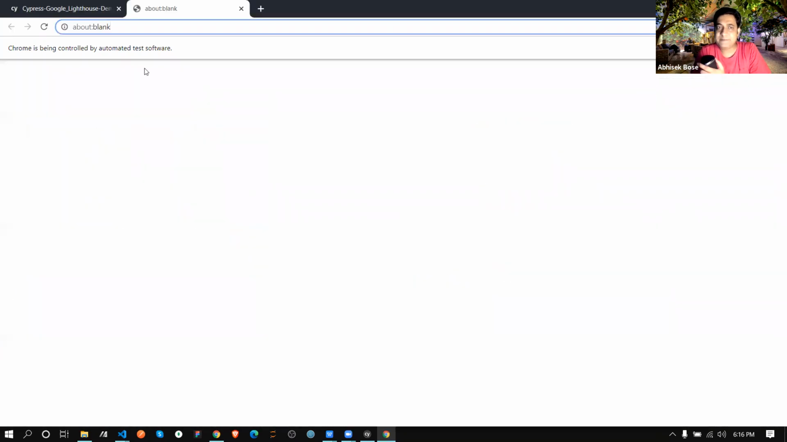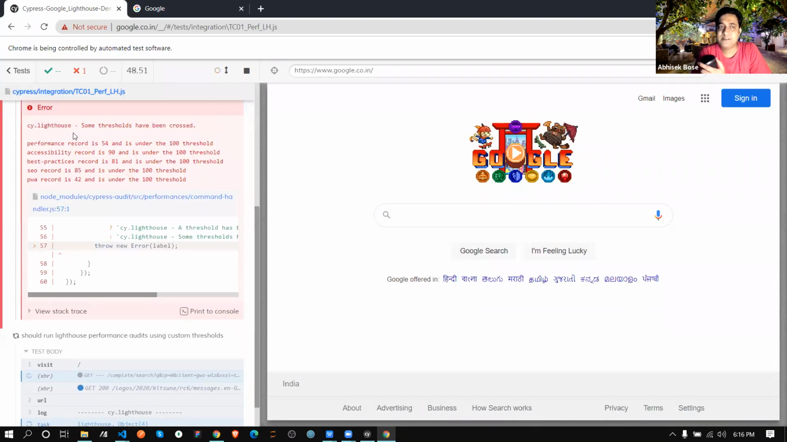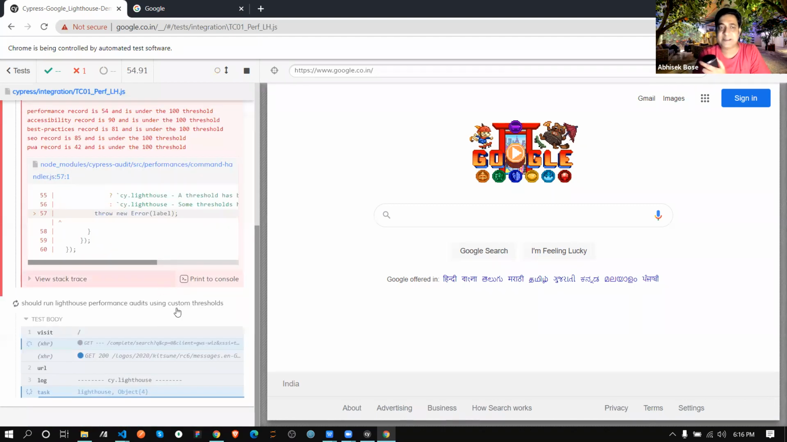So my first one has basically failed because some threshold has been crossed. That's okay, cool, no issue. Let's see the second one. Let it fail, no issue, because our main focus is the performance report. You are not going to optimize anything over there, because that's the developer's job. You just need to generate the report. I'm just going to showcase that.